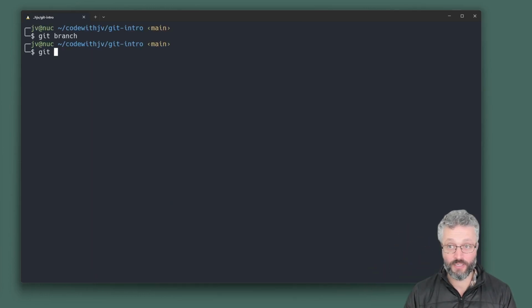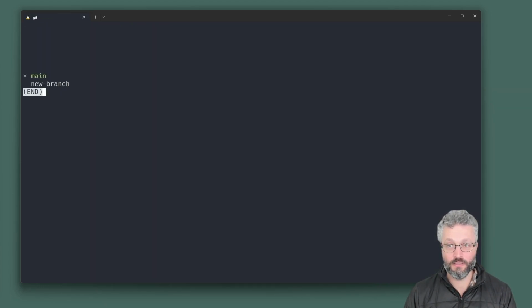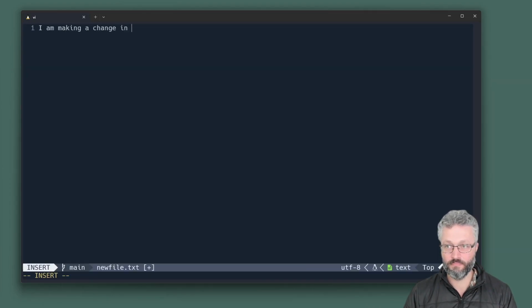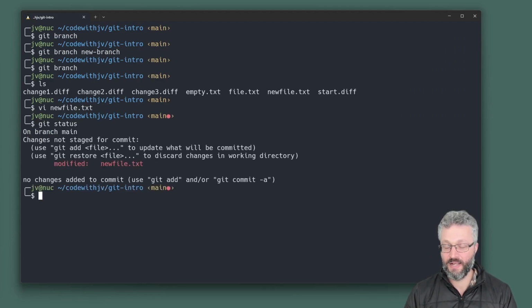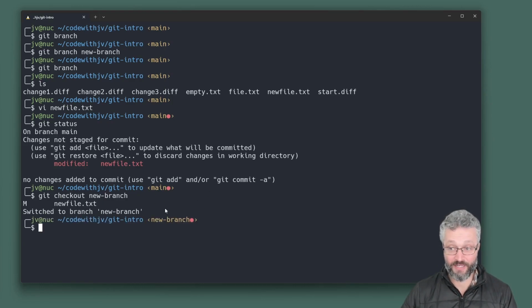If you type git branch, you can see all the different branches. When you go git branch, new branch, like so, I have now got another branch. I have made a copy of it. Let's go and look at our new file.txt. So I'm just adding some changes to it, git status. You'll notice that when I made the new branch, this didn't change. If I go git checkout, new branch, now if I commit it, I'll be making the change to this branch. If I committed it here, I'd be making a change to the main branch.